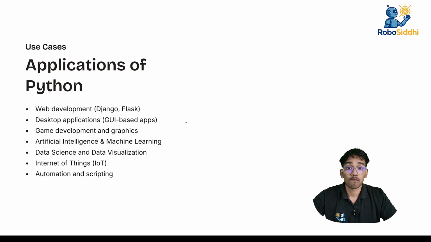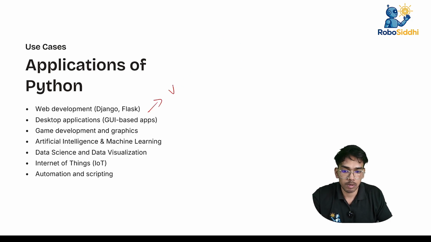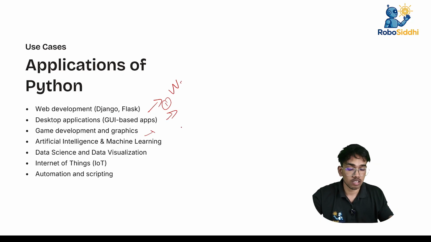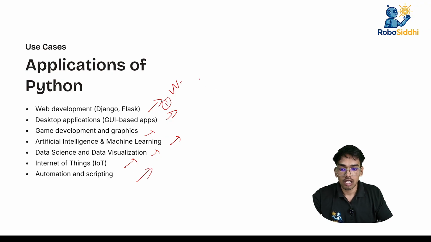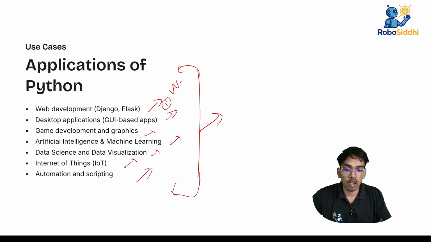Now third, applications. Most important, this is why we are learning. If something is not going to be used in the future, why would we learn it? So if you want to pursue your career in web development, this. If you want to build a desktop application, then we use Python. Gaming, artificial intelligence and machine learning, data science, IoT, it is everything, everywhere. If you want to build these things, pursue your career, and learn something new in all these fields, you have to learn Python.